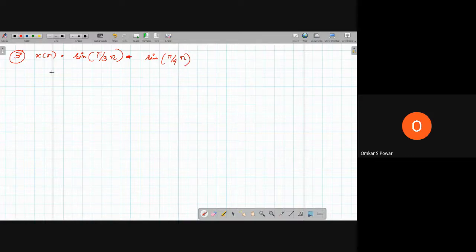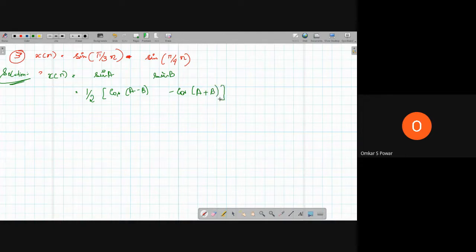How can you solve this? So this looks like, let me write a solution here. This looks like x of n is equal to sine a into sine b, right? So what is the formula for sine a sine b? Half into cos a minus b minus cos a plus b.